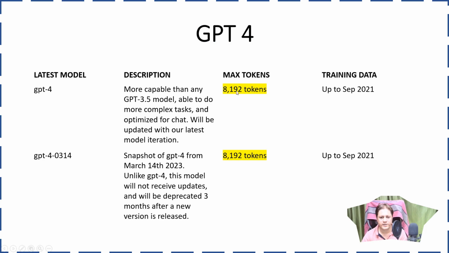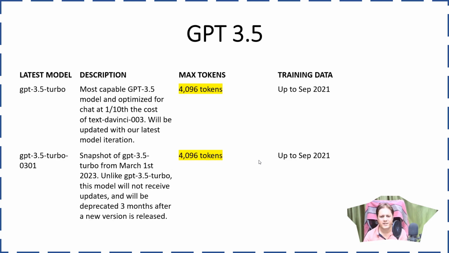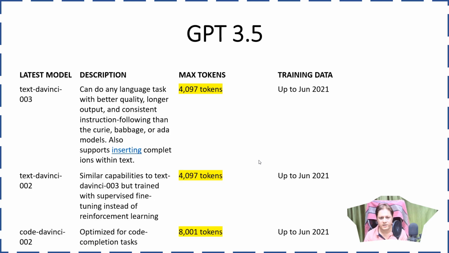GPT-4 has max tokens 8192. GPT-4 0314 has the limit of 8192 tokens. GPT-4 32K, this is the latest model, has 32768 tokens as the limit, and like that. So you need to understand and send the max token parameter as per your requirement. But remember, whatever number of maximum tokens you are sending, actual data I am saying, you will be charged accordingly. So it will eat up your credit card usage.